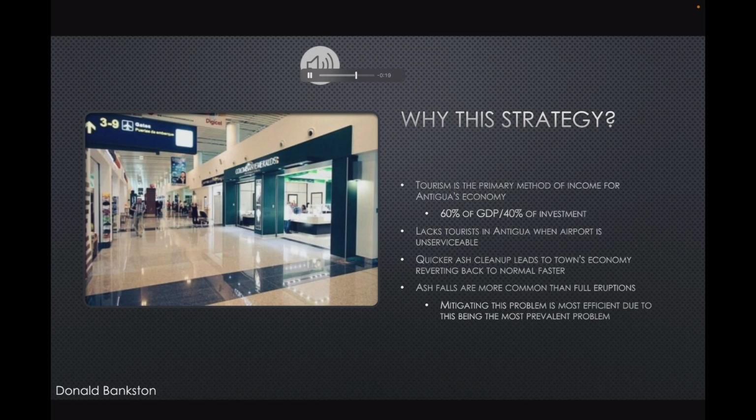In this context, the efficiency of ash cleanup processes emerges as a crucial factor in the recovery of Antigua's economy following volcanic events. A swift and effective cleanup ensures that the town can resume normal operations promptly, minimizing the downtime that could otherwise have a detrimental impact on businesses, employment, and overall economic activity.